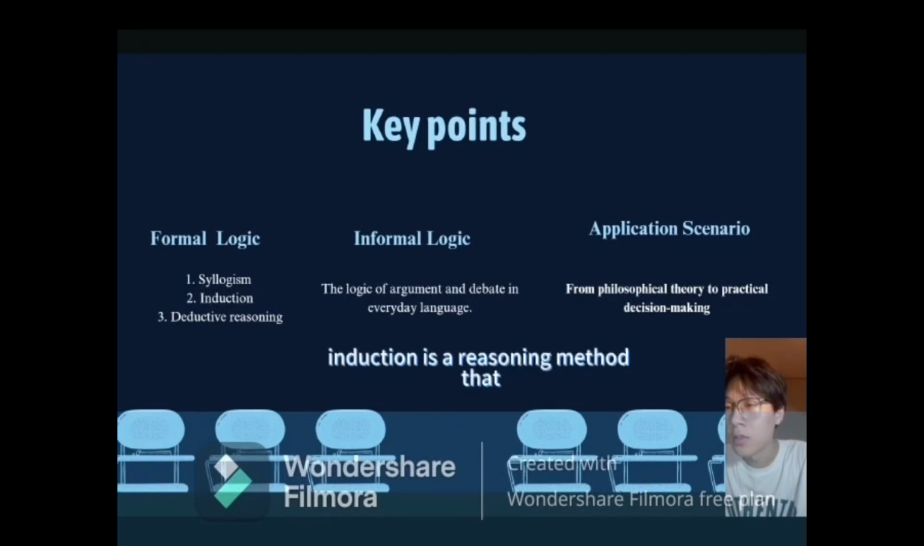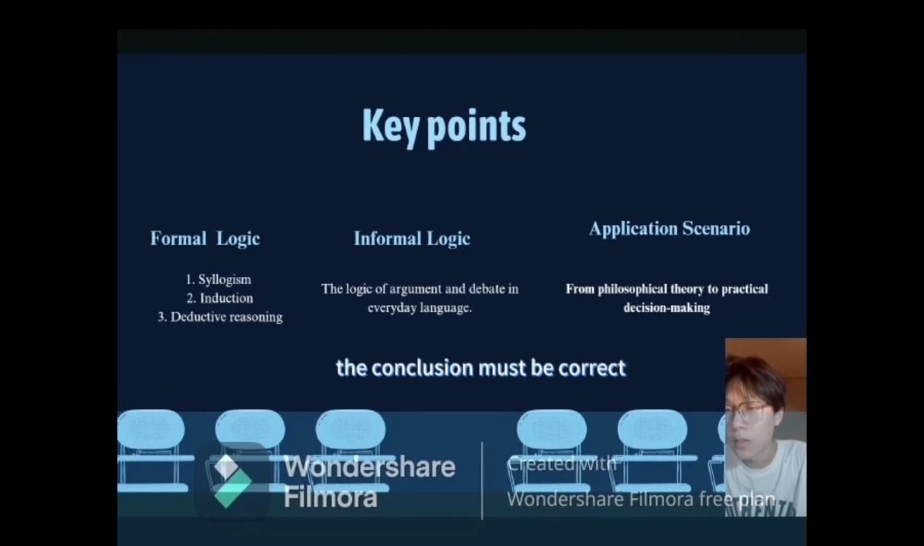Induction is a reasoning method that derives general conclusions from specific examples or individual facts. The conclusion has a certain probability, but it is not guaranteed to be absolutely correct. Deductive reasoning is a logical method that derives specific conclusions from universal premises. If the premises are correct and the reasoning is valid, the conclusion must be correct.